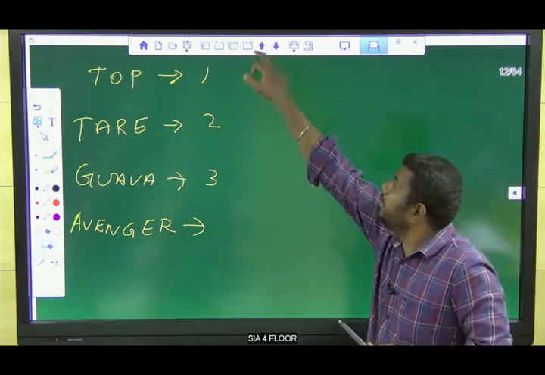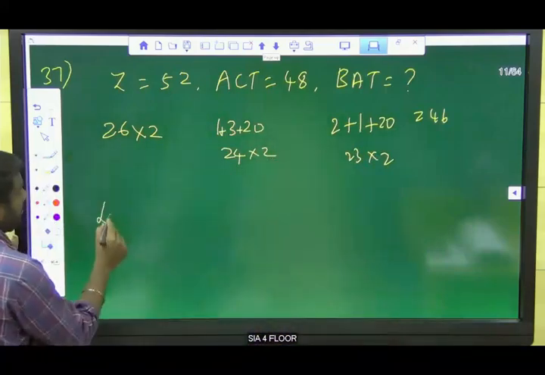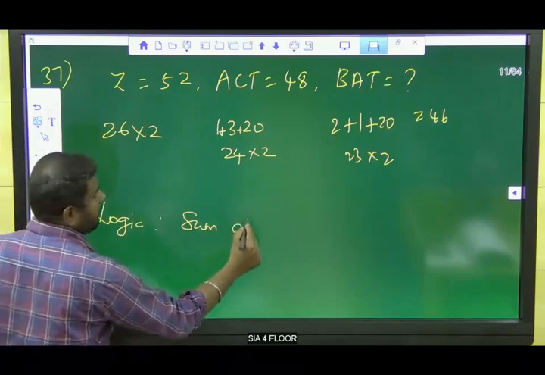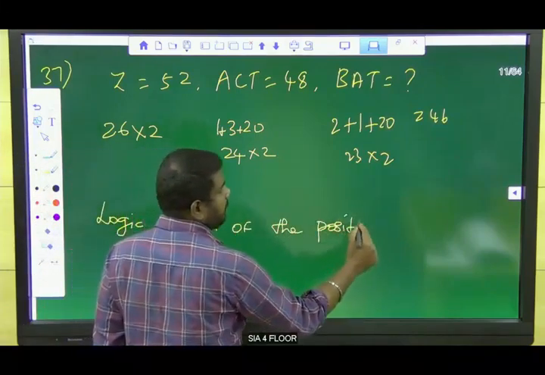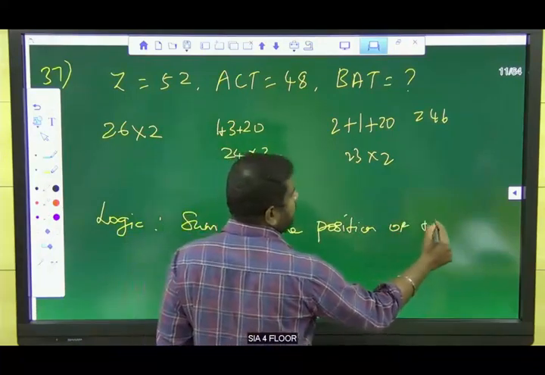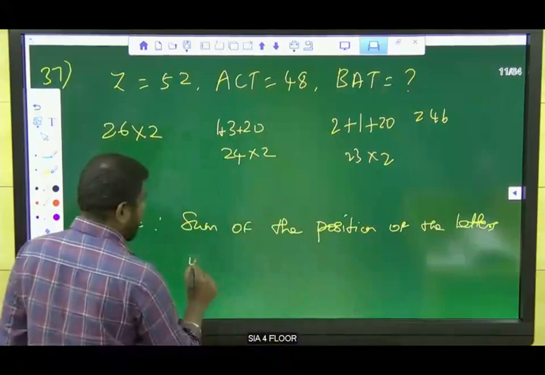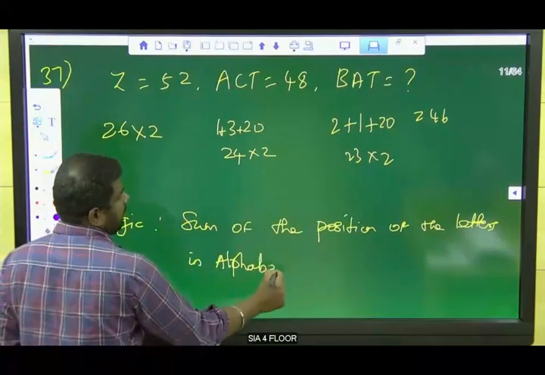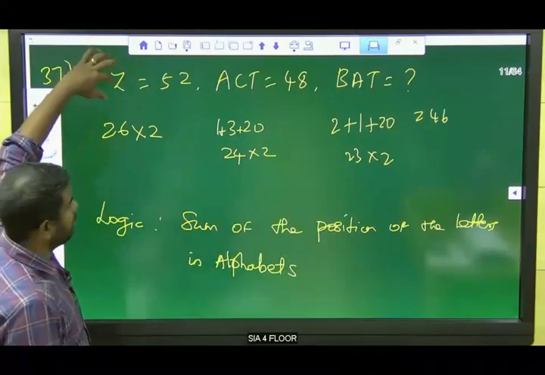Ruby, last question. The logic is the sum of the position of the letters in the alphabet. See, Z is 26.